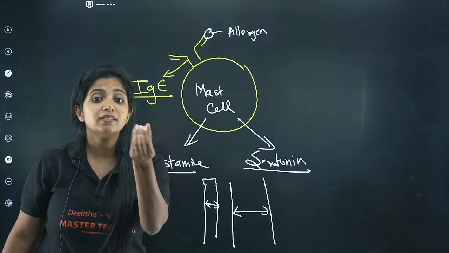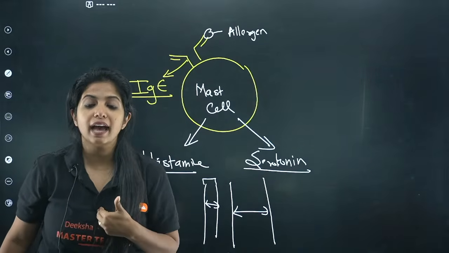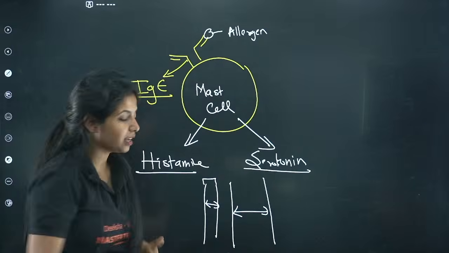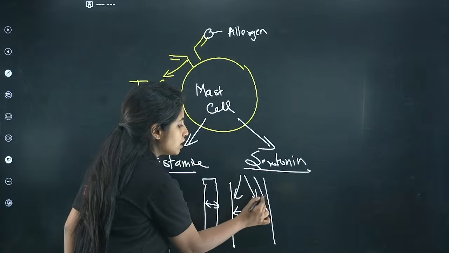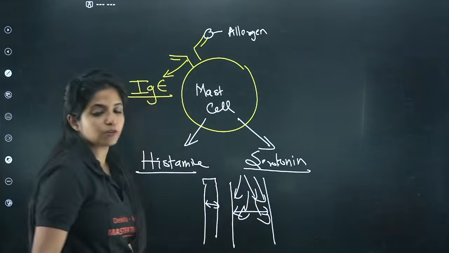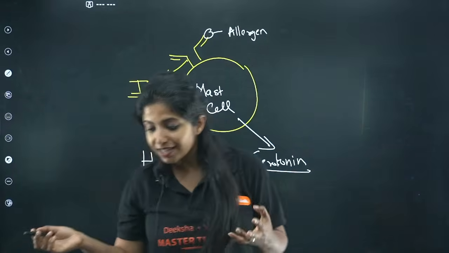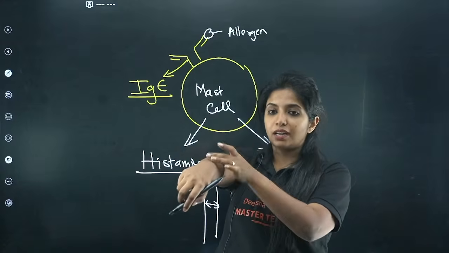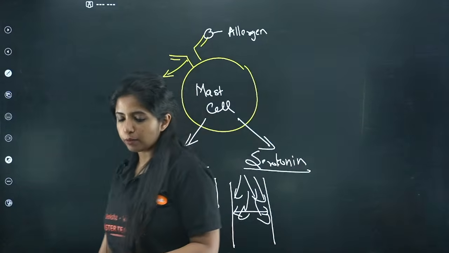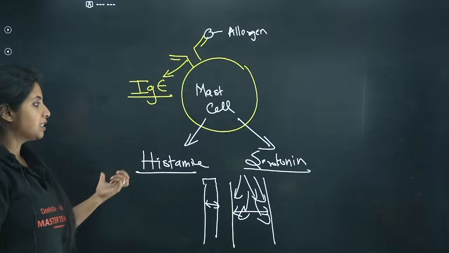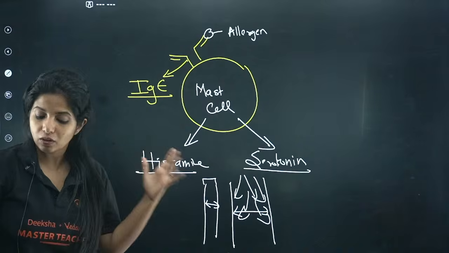And when our blood vessels are dilated, that's when we have inflammation, my dear children. At this point, all the cells come up because vasodilation has taken place. That is why you see inflammation when someone has allergy. You might have seen things getting puffed up. It's because of the inflammation that is happening, right? So yes, histamine and serotonin are released by mast cells.